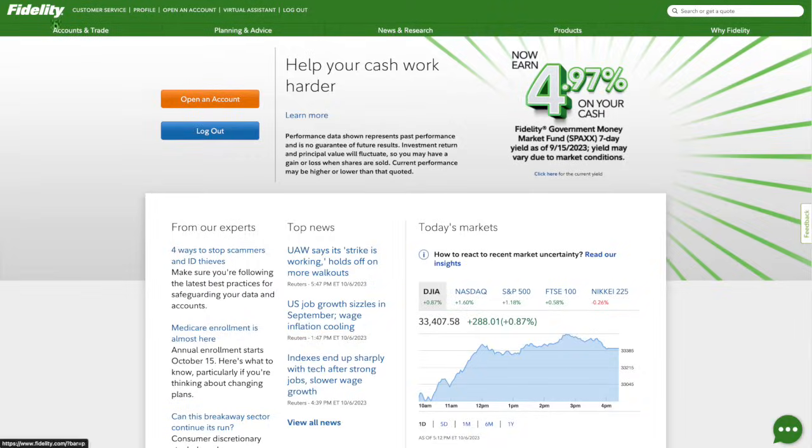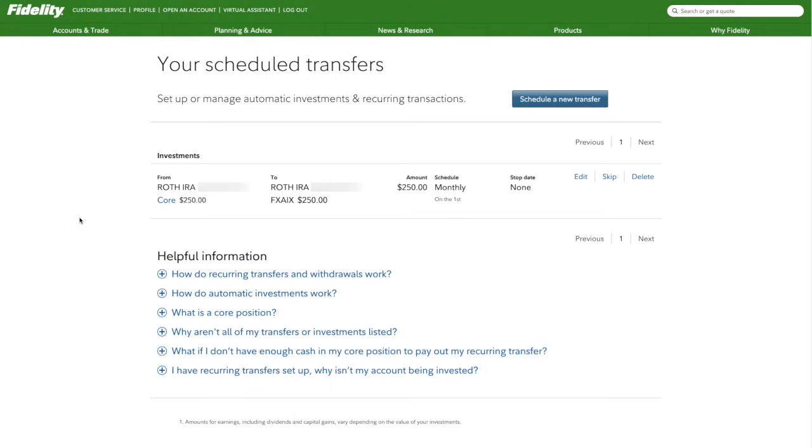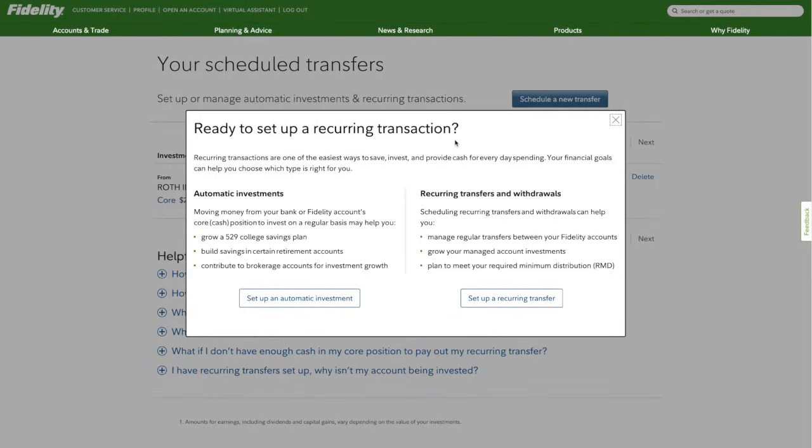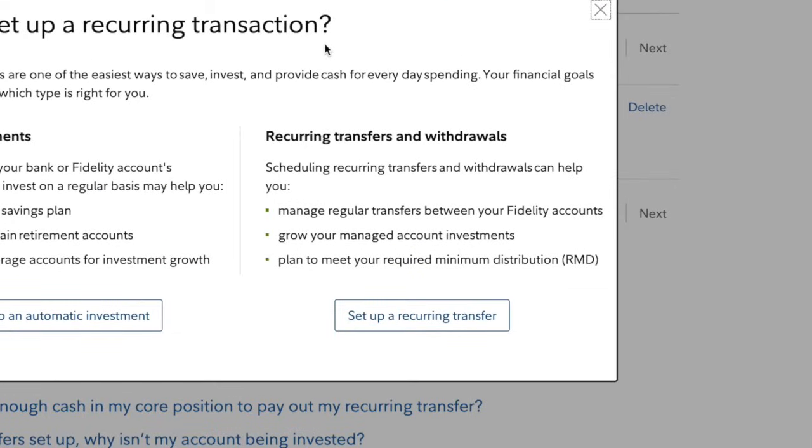But another tool you can use, if you go to accounts and trade and then transfers, from there click recurring transfers. As you can see, I currently have an automatic investment for my Roth IRA to purchase FXAIX, the S&P 500, on the 1st of every month. But that only activates if I have $250 in my account. In order to make this actually do $250 every month without me putting any time into it, that would mean I'd have to set a recurring transfer from my bank account to put money in that account before that specific day. This would be extremely easy for someone to do with a steady income, to have automatically set up where it can do everything for you and you don't have to spend any more time thereafter.